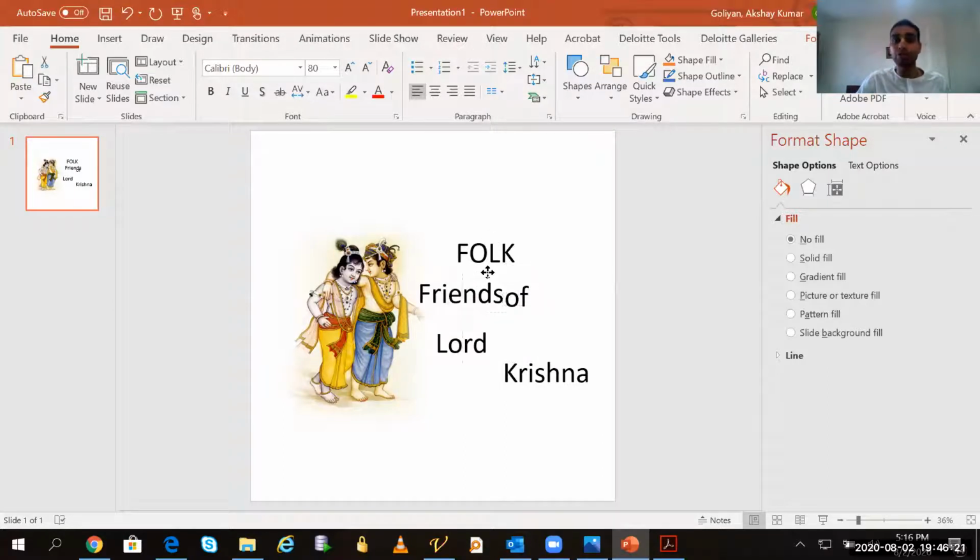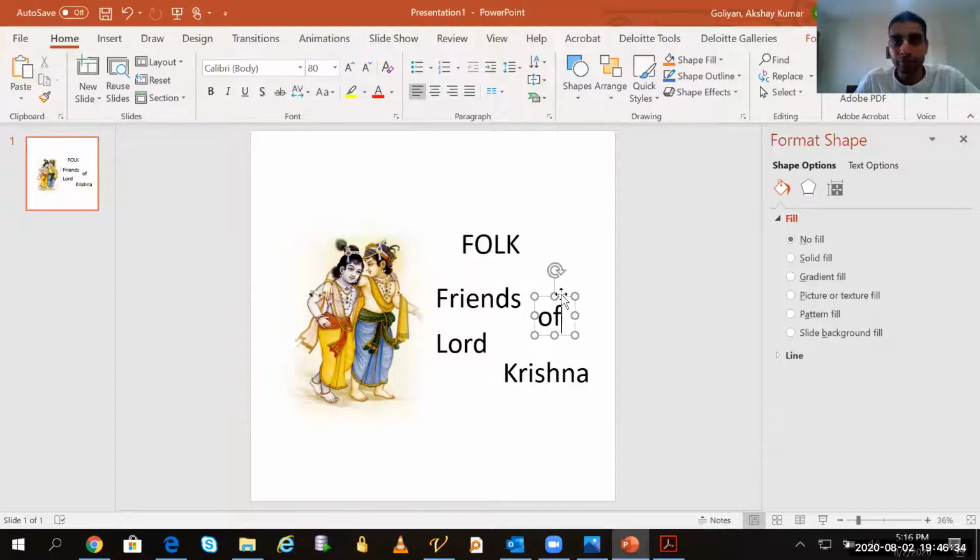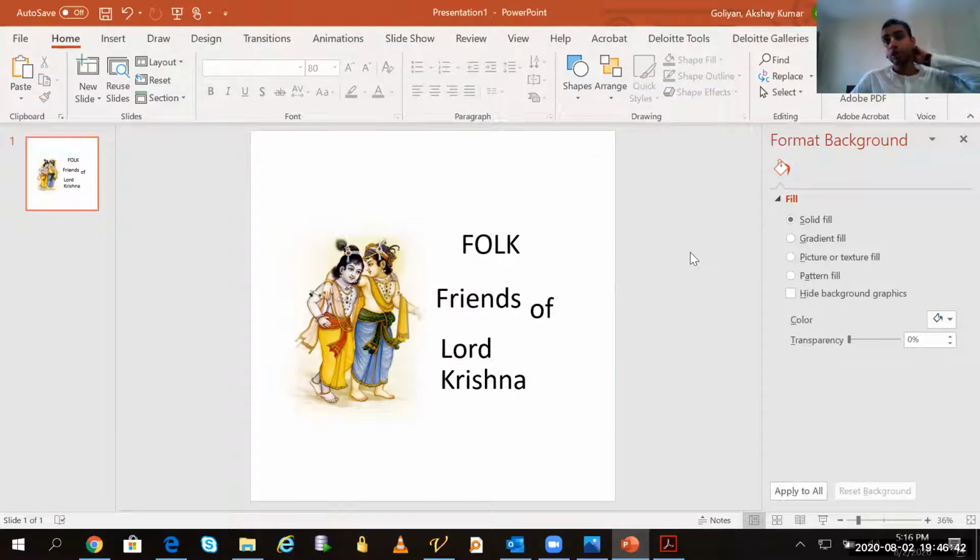Now we have to arrange it very beautifully so that it looks very appealing. What I will do is keep FOLK on top and then Friends of Lord Krishna just below it. Let's say I'm writing it like this: Friends of Lord Krishna. Now I will show you how we can arrange it so it comes out nicely.